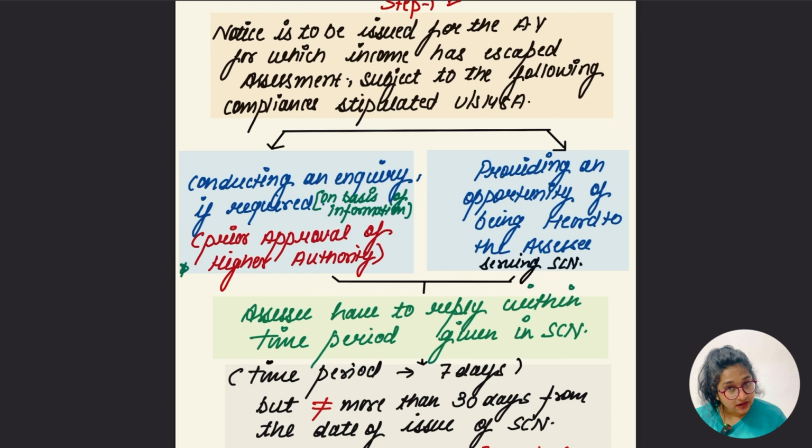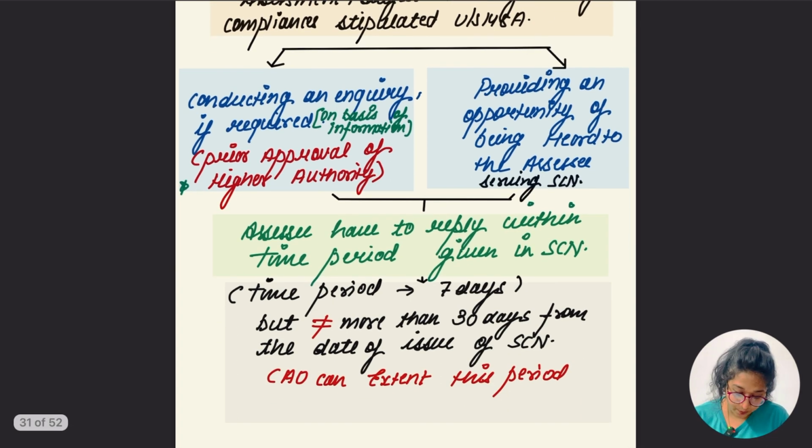On the basis of that information the inquiry is going to be conducted. Okay, so let's read now. Conducting an inquiry, if required, on the basis of information gathered by the assessing officer. For this the prior approval of higher authority is to be taken. And second, once this step is done, for this step also they have to take the prior approval of the higher authority.